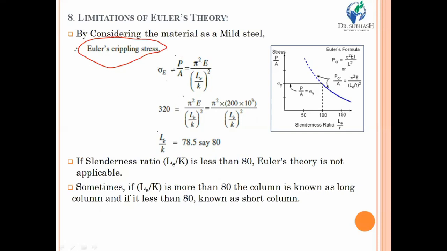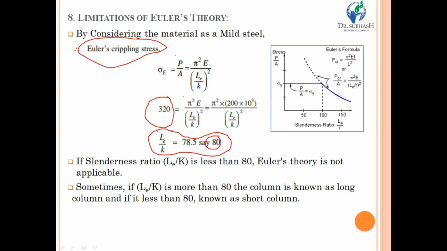Now consider the column is made from mild steel and the elastic stress is equal to 320. By solving that equation you will have the ratio LE by K nearly equal to 80, that means the ratio of effective length upon radius of gyration is 80.